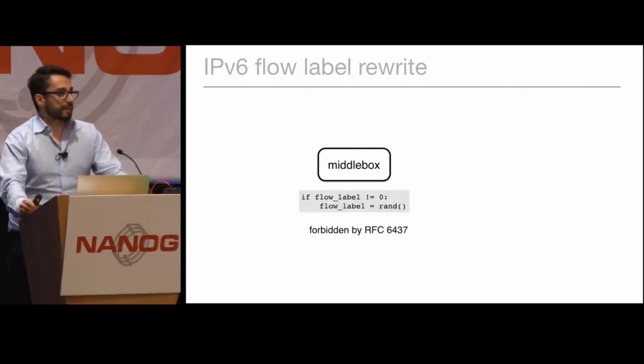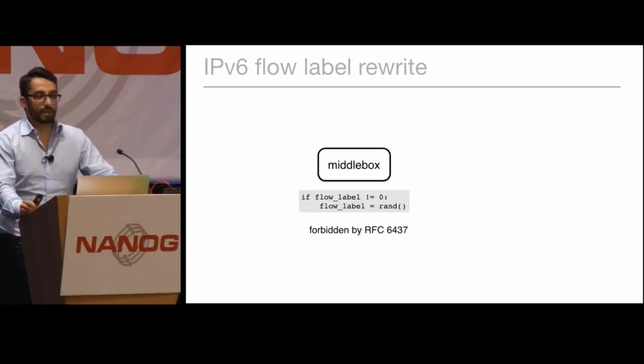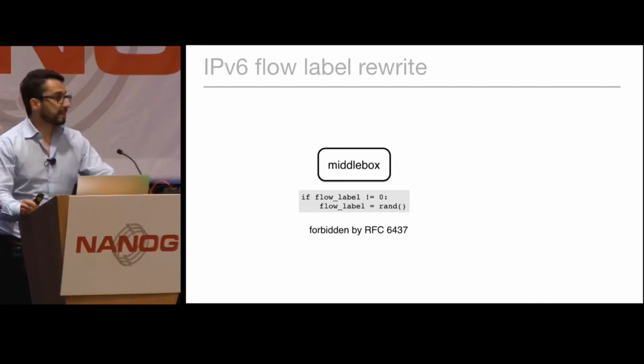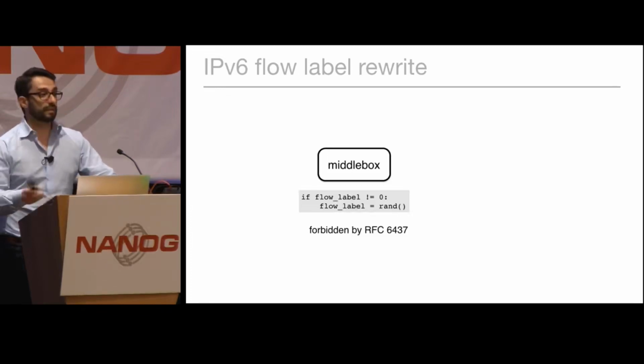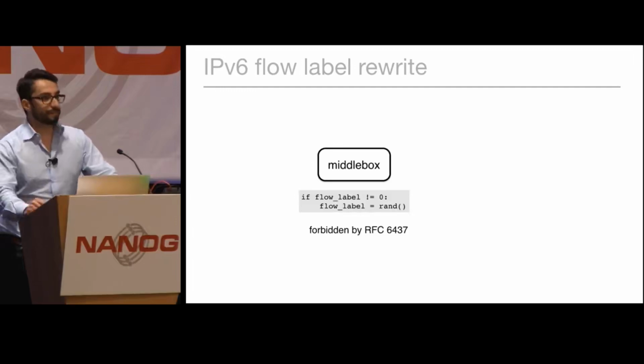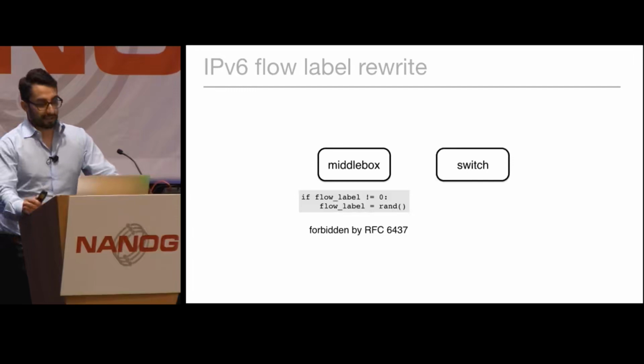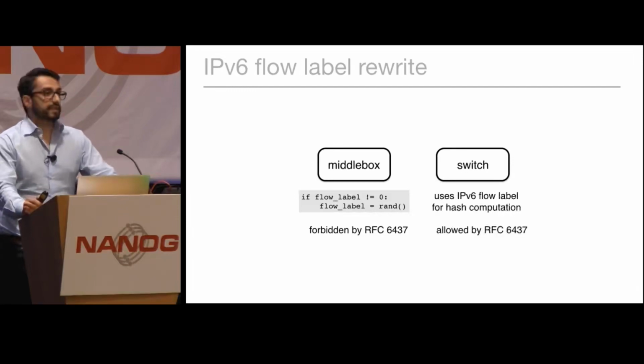If it received a packet with a flow label equal to 0, it would forward the IPv6 packet unmodified without making any change. However, if this IPv6 packet had a flow label with a value different than 0, it would rewrite this label to a value which looked random to us, which varied across different packets of the same flow, which, by the way, is specifically forbidden by RFC 6437. On the other hand, on our side, we had a switch which was using the IPv6 flow label for hash computation, which is instead allowed by RFC 6437.